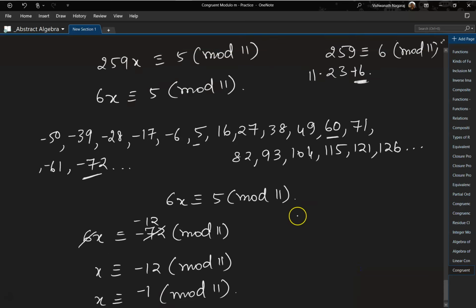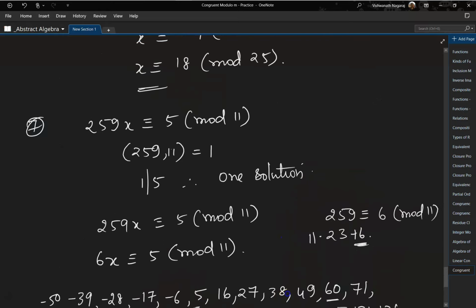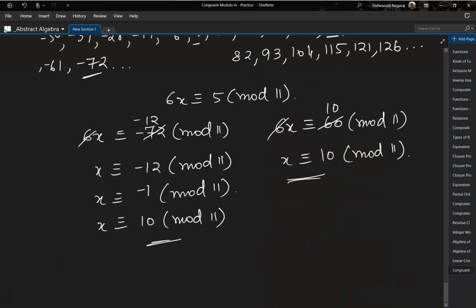Okay, now let's do it with 60. So 6x is congruent to 60 mod 11. So 6 tens are 60. So x is congruent to 10 mod 11. Either way, you will get the same solution. And there's supposed to be only one solution. So that's it. You need to practice a lot. That's it for now. Bye.